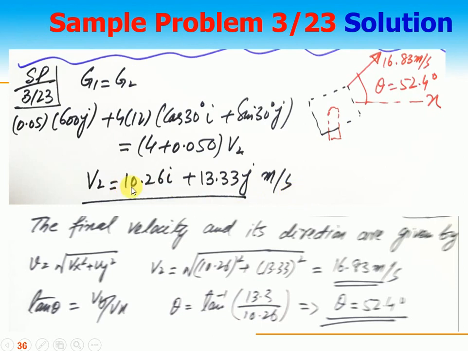So just take the i square plus j square under root, you get 16.83. And the angle, of course, is 13.33 divided by 10.26, 52.4 degrees. So after collision, the block moves with a velocity of 16.83 meters per second at an angle of 52.4 degrees with the x-axis.